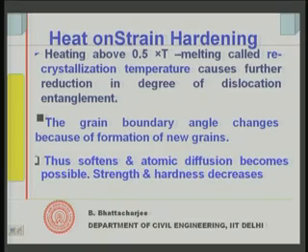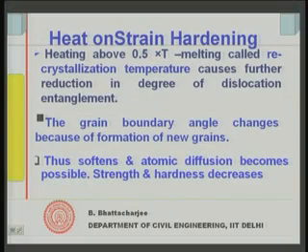These grain boundary changes cause softening of the material, and now atomic diffusion becomes possible. As the recrystallization takes place, strength and hardness would decrease.